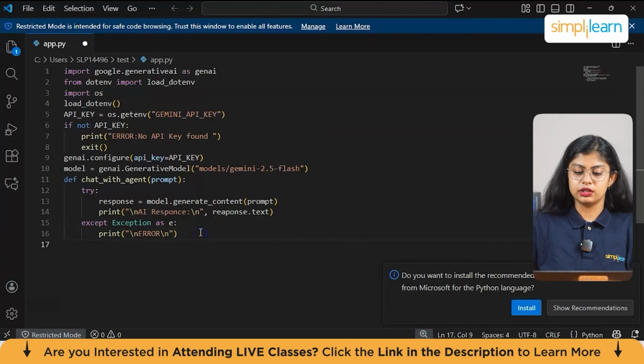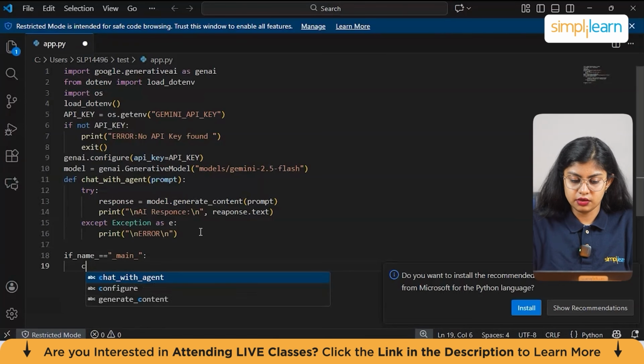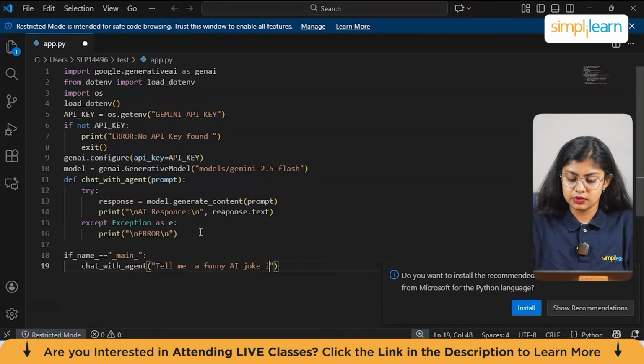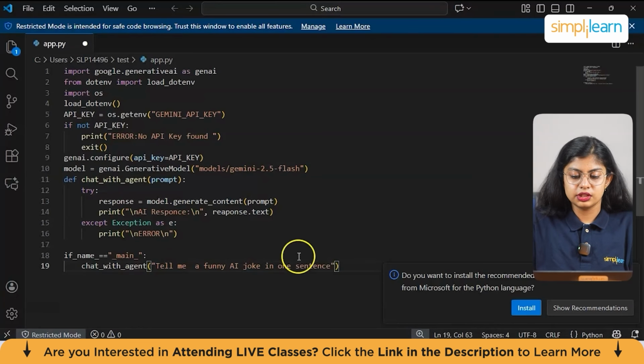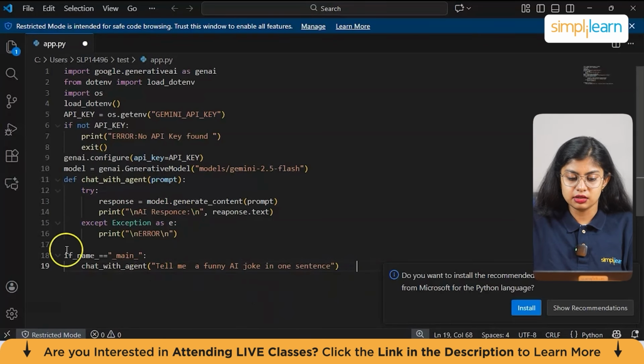And at last, let's call the main function, which is if __name__ == "__main__". Then we have to call the function. What was the function name? Chat with agent. And let's give a prompt. Let's say, tell me a funny AI joke in one sentence. So this will be the prompt that we are giving in, and the AI will go through the sentence and give the information as provided. This is the main block where we are calling the function.